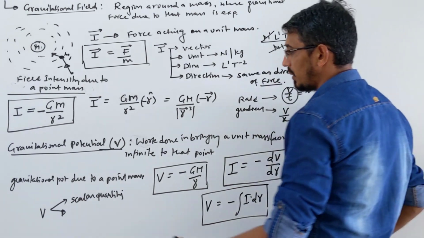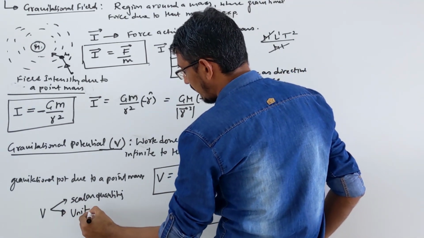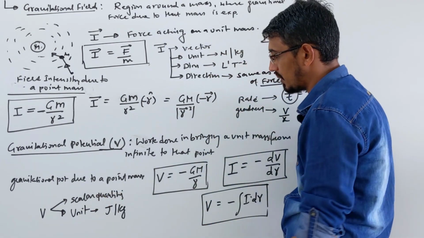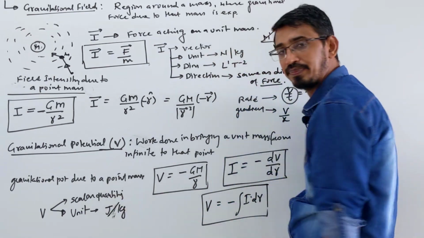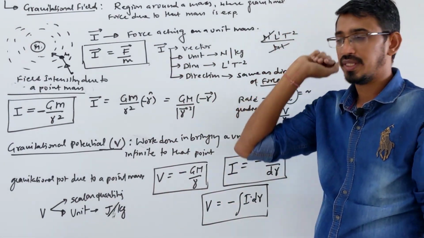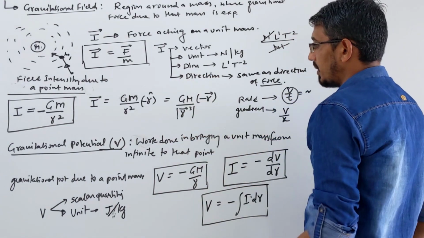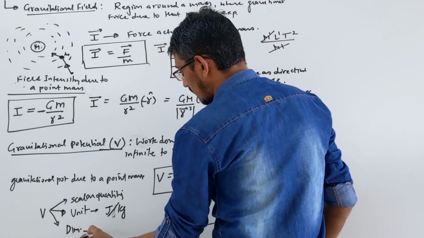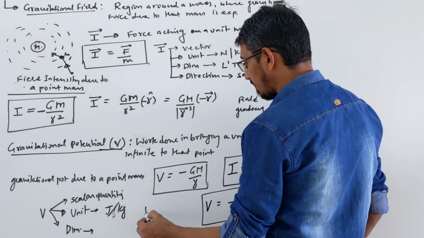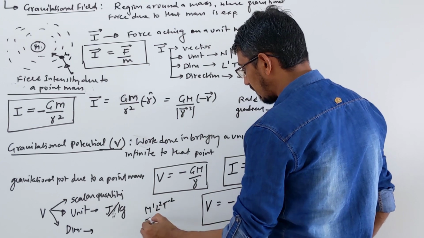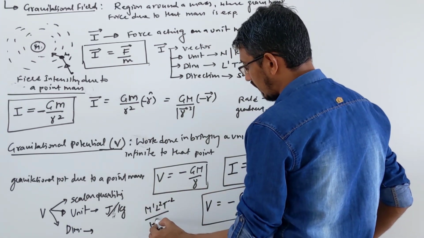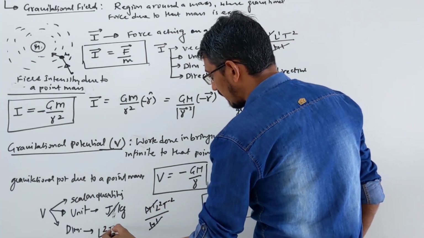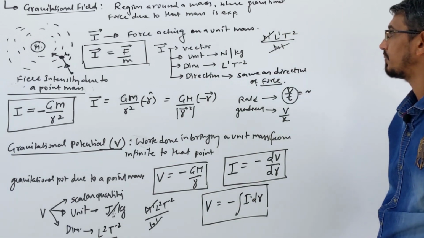Energy by mass, as a unit: generally we use joule per kg, the SI unit. This will come in the next topic, potential energy. Then you can also write the dimension, energy by mass. Energy dimension is M power 1, L power 2, T power minus 2, and dividing by mass, M power 1 cancels, so you get L power 2, T power minus 2. That is your dimension.